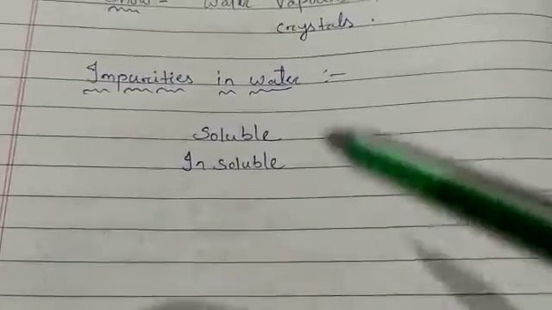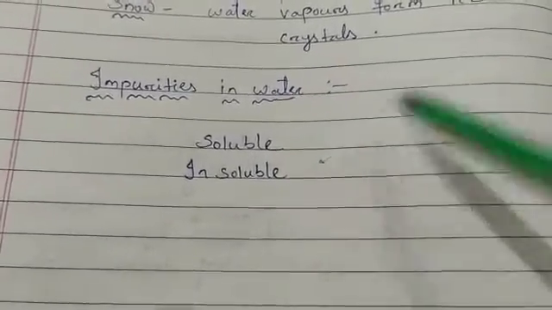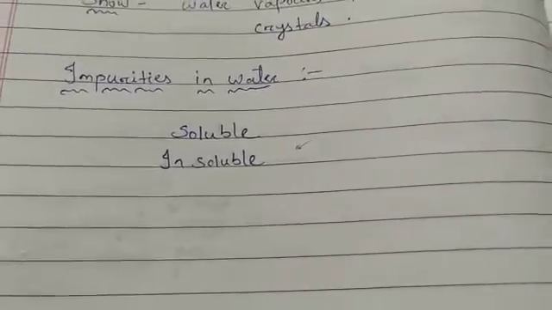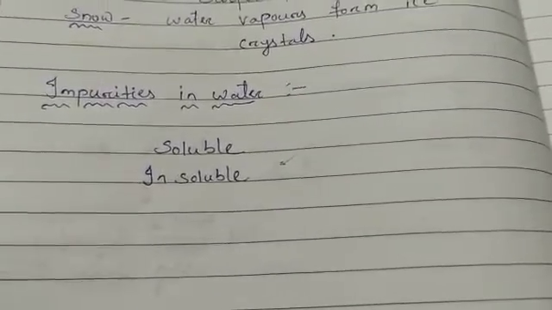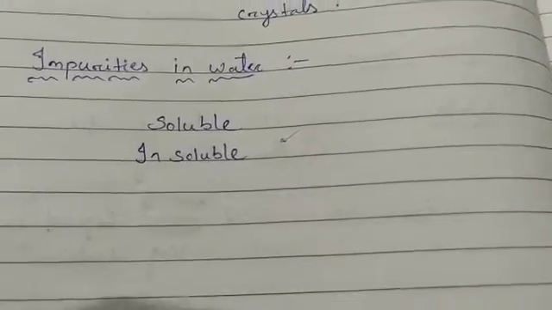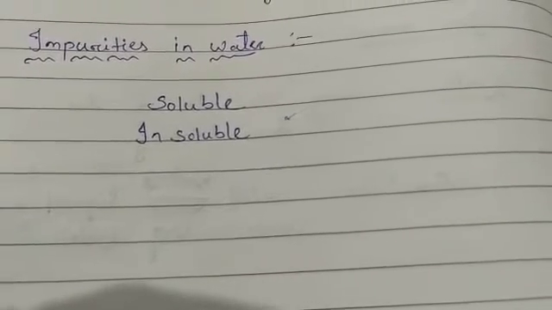Impurities in water can be divided into two categories: soluble and insoluble impurities. Soluble means that they cannot be seen with unaided eyes, and insoluble means that they can be seen with unaided eyes. That means with our naked eyes, we cannot see the soluble impurities, and those which we can see are insoluble. The impurities present in water can make us fall sick.